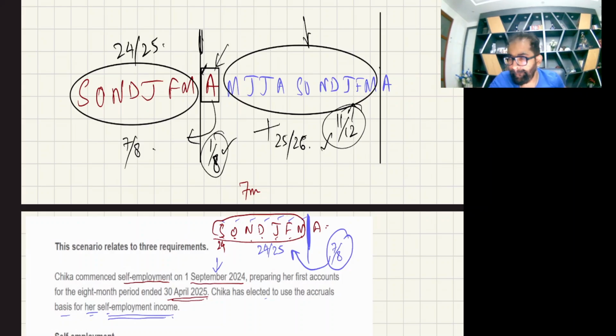Okay, so this is the 3 marks more. This is one more 3 marks.